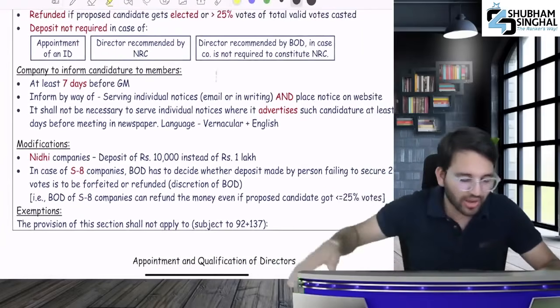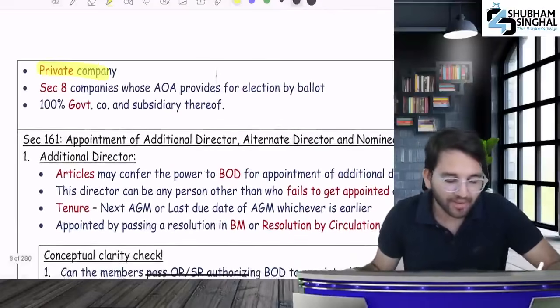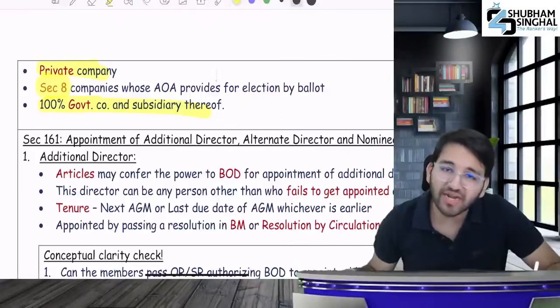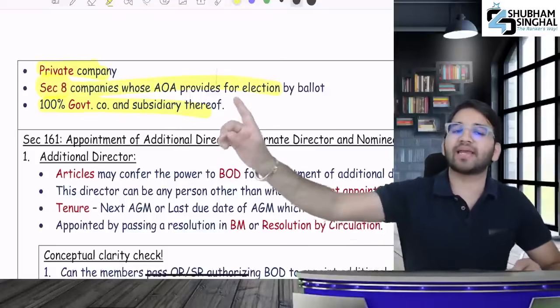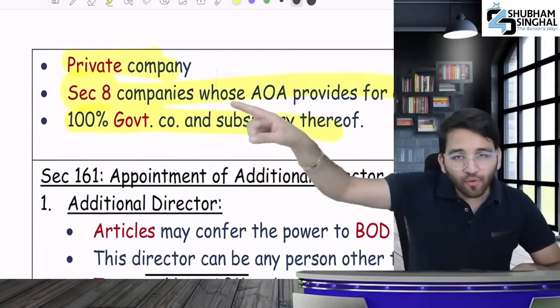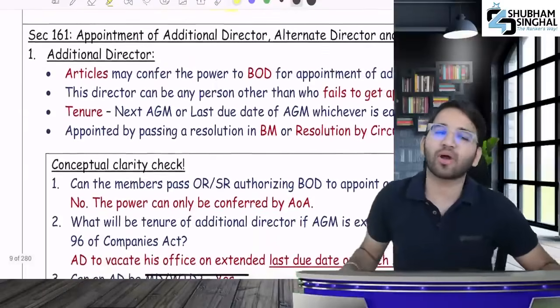The whole provision is covered, and let me tell you, this provision will not apply to 3 types of companies: private companies, 100% government companies and their subsidiaries, and Section 8 companies which are written in the AOA with elections by ballot. It won't apply to private, government, and those Section 8 companies that are conducting elections through the ballot.